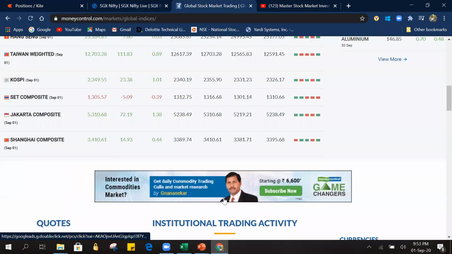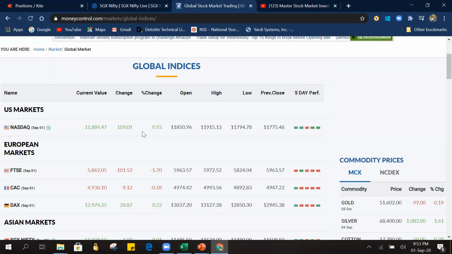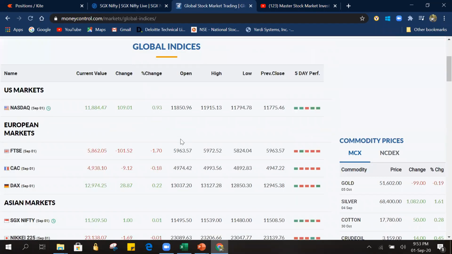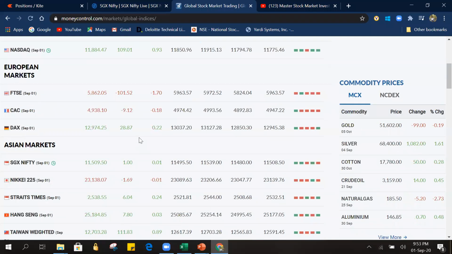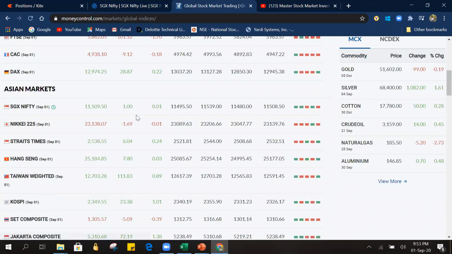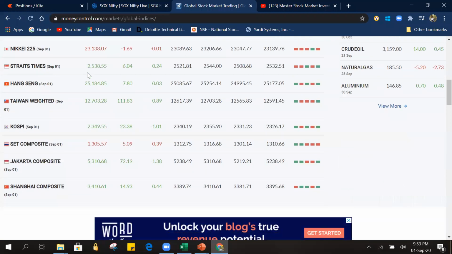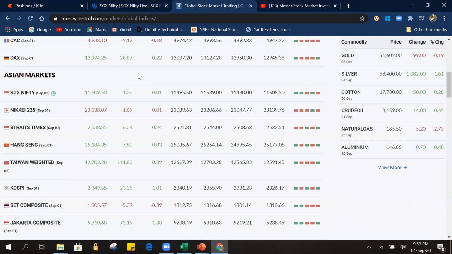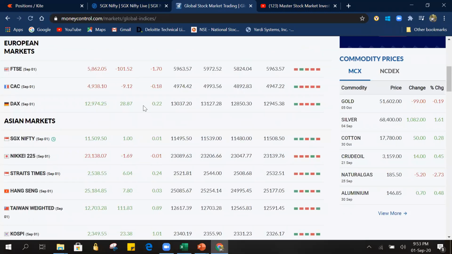If we see the global markets, we see Nasdaq almost 100 points up. I think someone has posted in the group that it has touched its 52-week high. And European markets, some are still bleeding, some are in just mild profits. Here SGX Nifty is not yet updated. Most of the global indices are trading in green as of now.